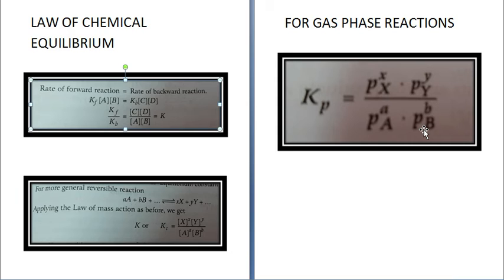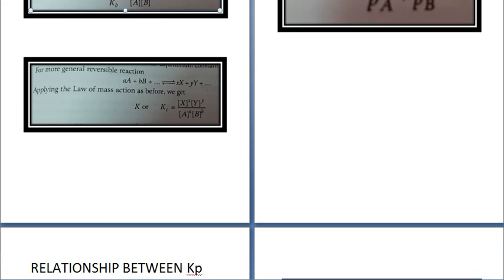Now, the chemical equilibrium constant was given as Kc. For a gas phase reaction, the equilibrium constant is given as Kp. So next we will derive a relationship between Kp and Kc. Again, we will take a reversible reaction, aA plus bB gives you xX plus yY.